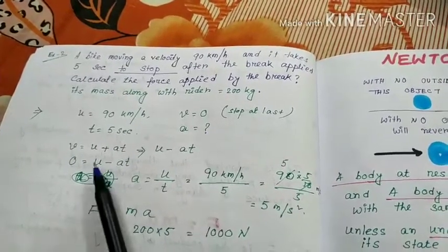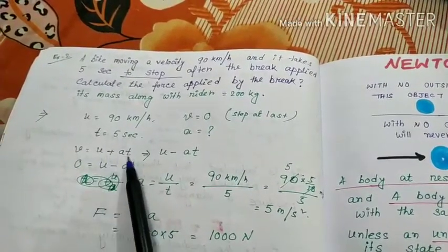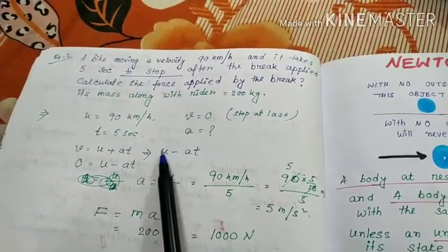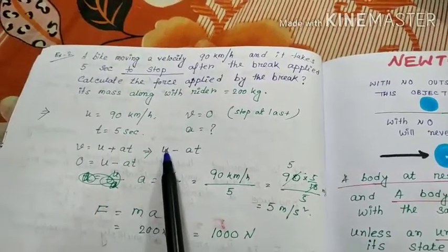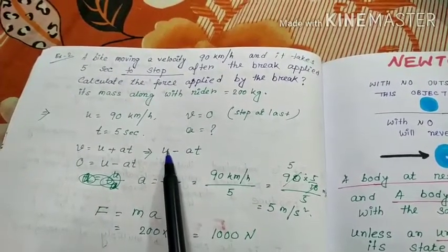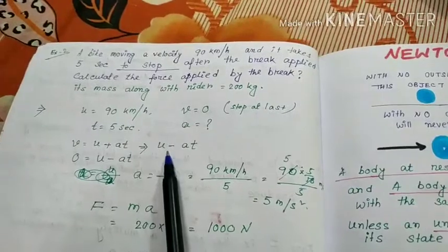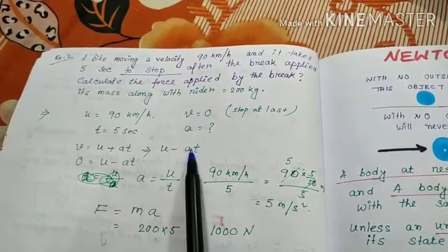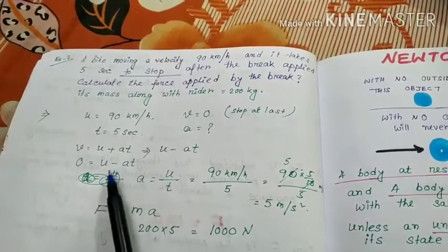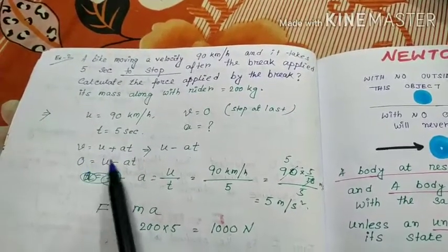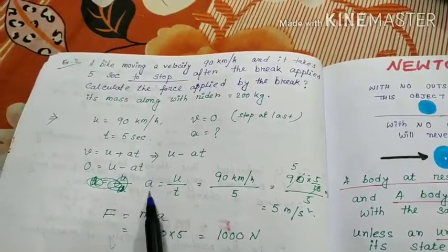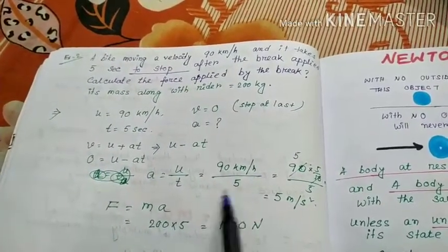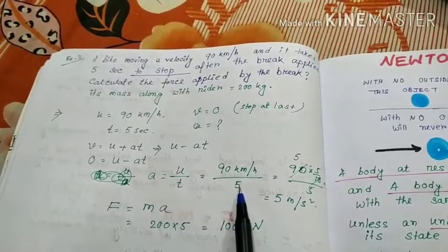We know the formula V is equal to U plus AT, but here it is retardation, not acceleration. After applying the brake, it is retardation and the bike's velocity goes to 0. V is equal to U minus AT. Why minus A? Because it is retardation. So now V equals 0, U minus AT, A is equal to U by T. U value is 90 km per hour and T equals 5 seconds.